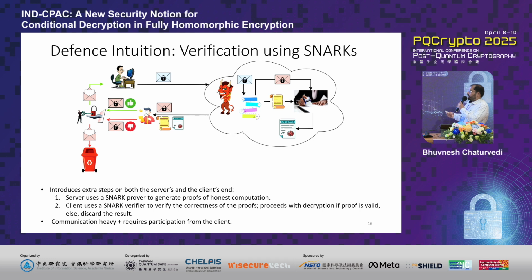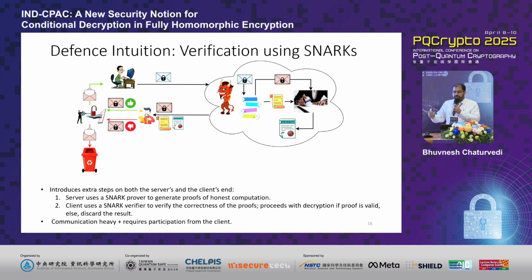In this scenario, the idea is that apart from the computation, the server is also required to generate a proof of honest computation, which it does by taking the output of the computation and the transcript of the entire computation, and then it uses a SNARK prover to generate a proof of honest computation. Then it sends back the proof along with the final computed result and the transcripts back to the client.